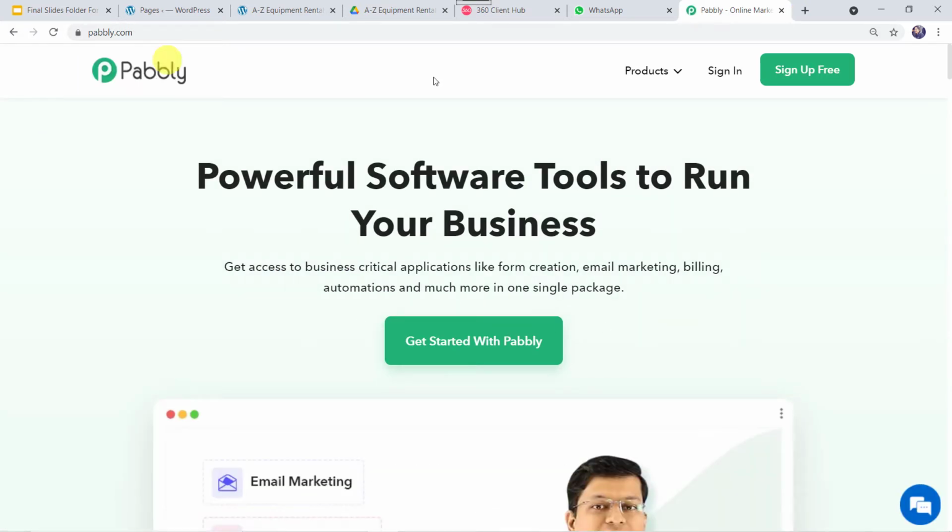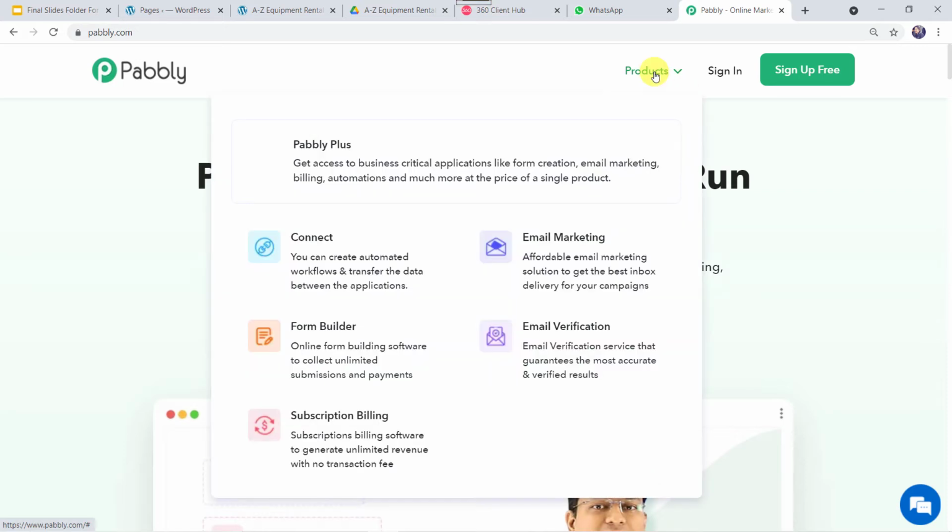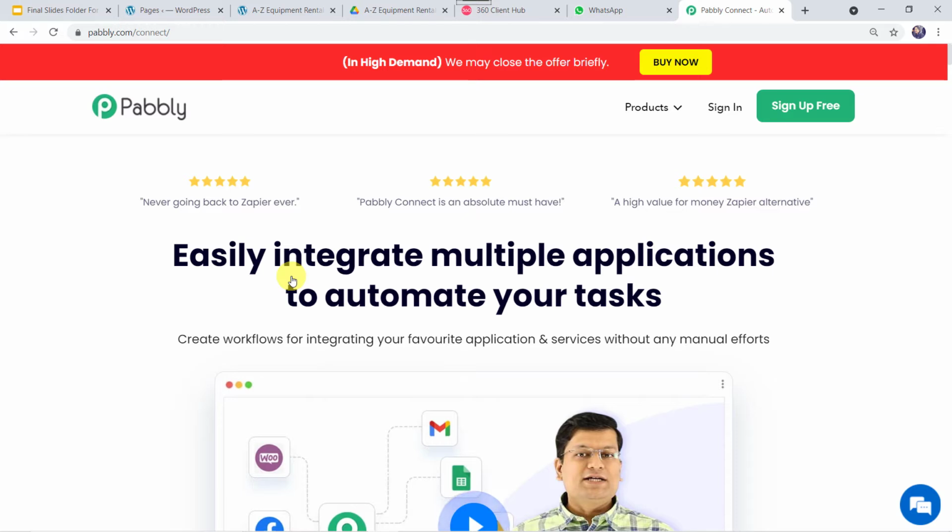This is the website of Pabbly. Here we have to come to Products and click on Connect. This is the landing page of Pabbly Connect. As you are a first time user, you have to click on the Sign Up for Free option. You can create your own account in just 2 minutes by clicking on this option.